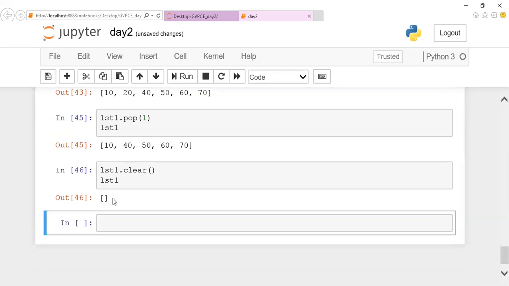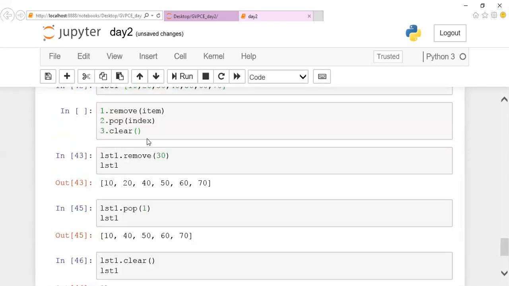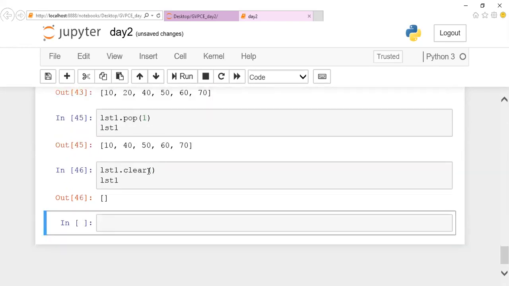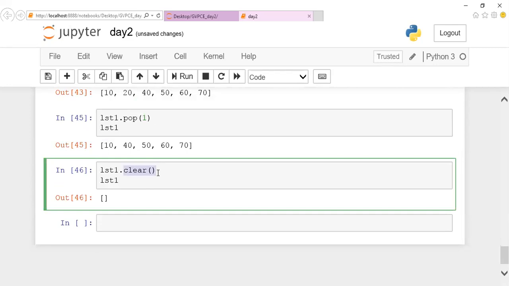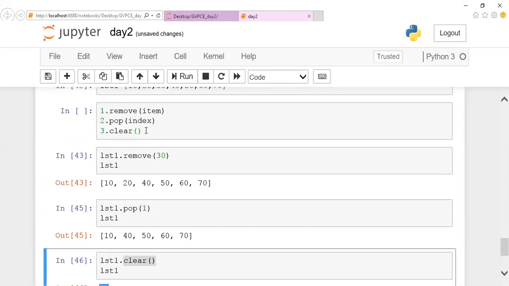These are the multiple ways you can do it. If you want to use delete, you can use delete. It's up to you. These are the multiple options available, and you can use whichever you are comfortable with. There is no rule that you should use only pop to remove an element by index position. You can use delete also. So if I mention clear, you can find out that the entire list has been cleared. Right now only the empty list is there. This is all about removing elements from a list.